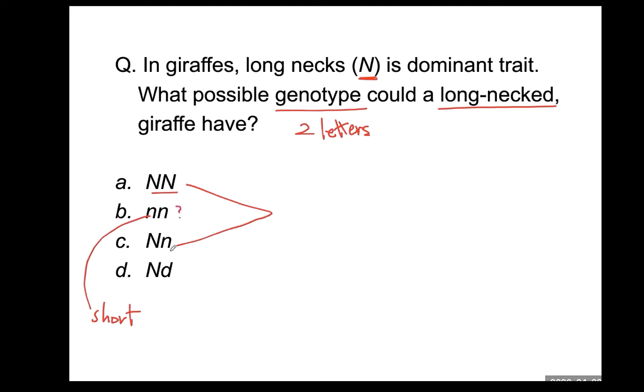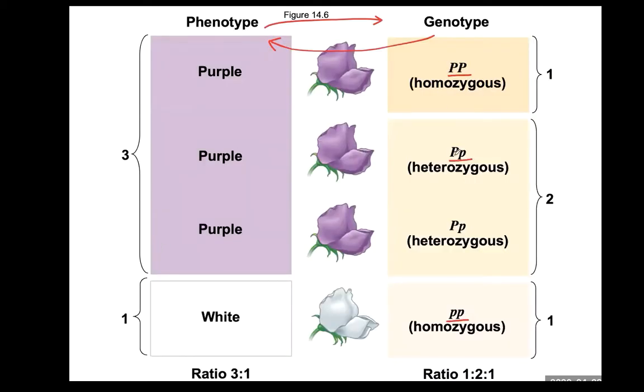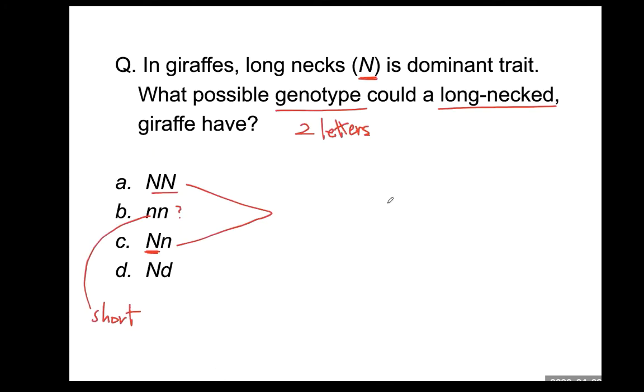And then large N, small n, even though it has a lowercase letter, it has at least one uppercase letter. Then, as you saw just before, if you have one uppercase letter here, then it shows the dominant phenotype. So in this case, the answer can be number A and number C.